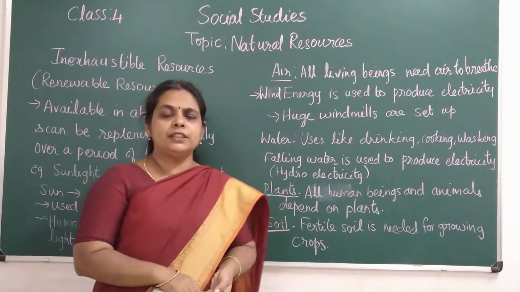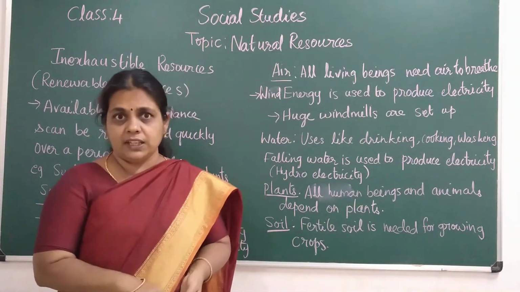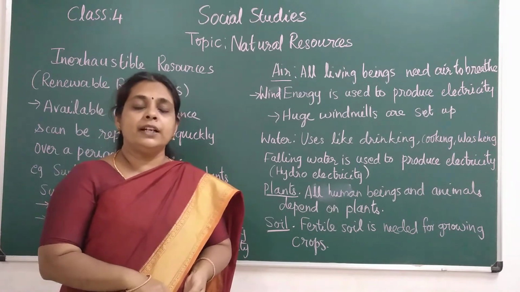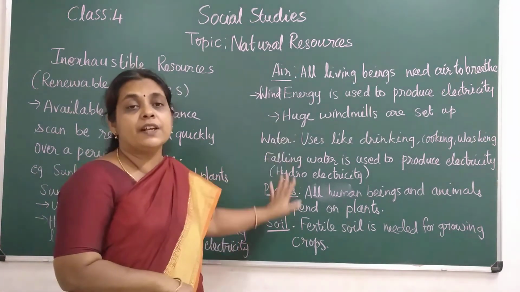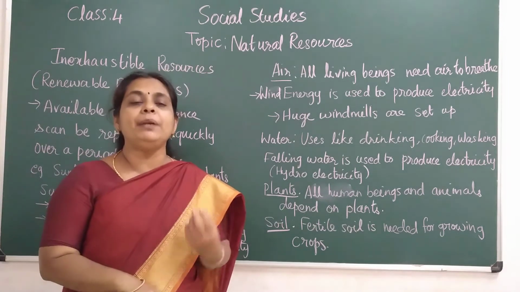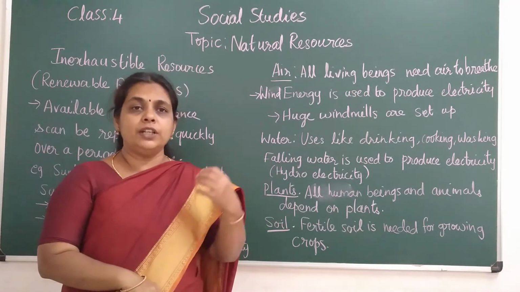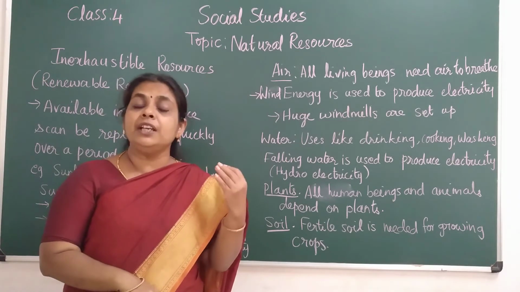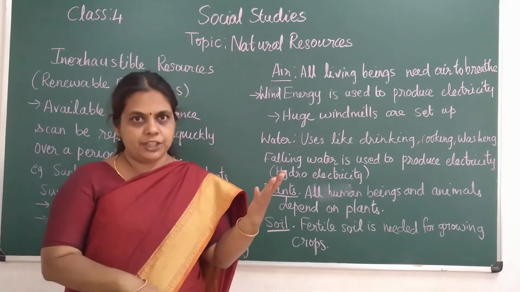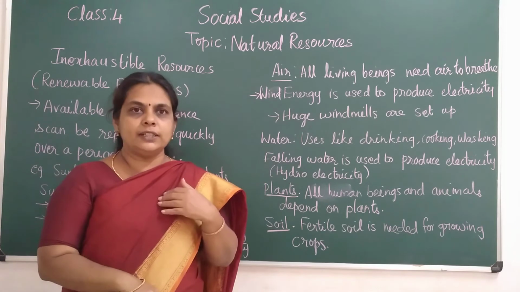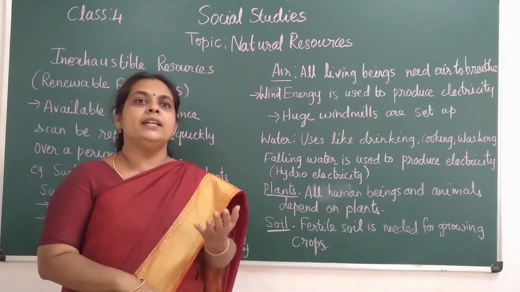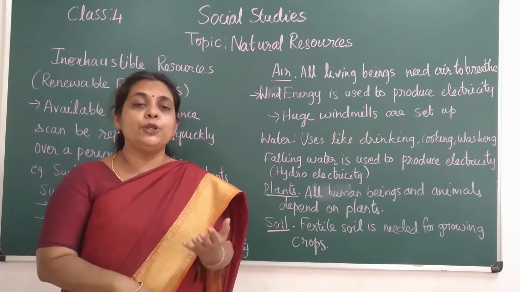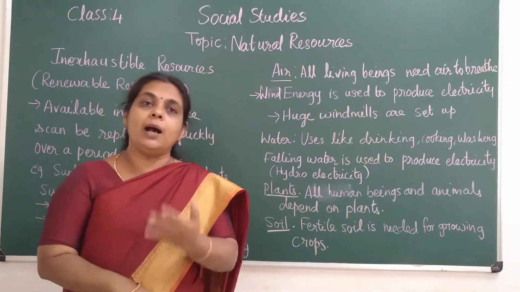One of the challenges, children, is protecting these resources. We should not be greedy and use the resources for our generation only. We should think about the future generation also, children, so that the planet can be a safe place to live for the coming generation.